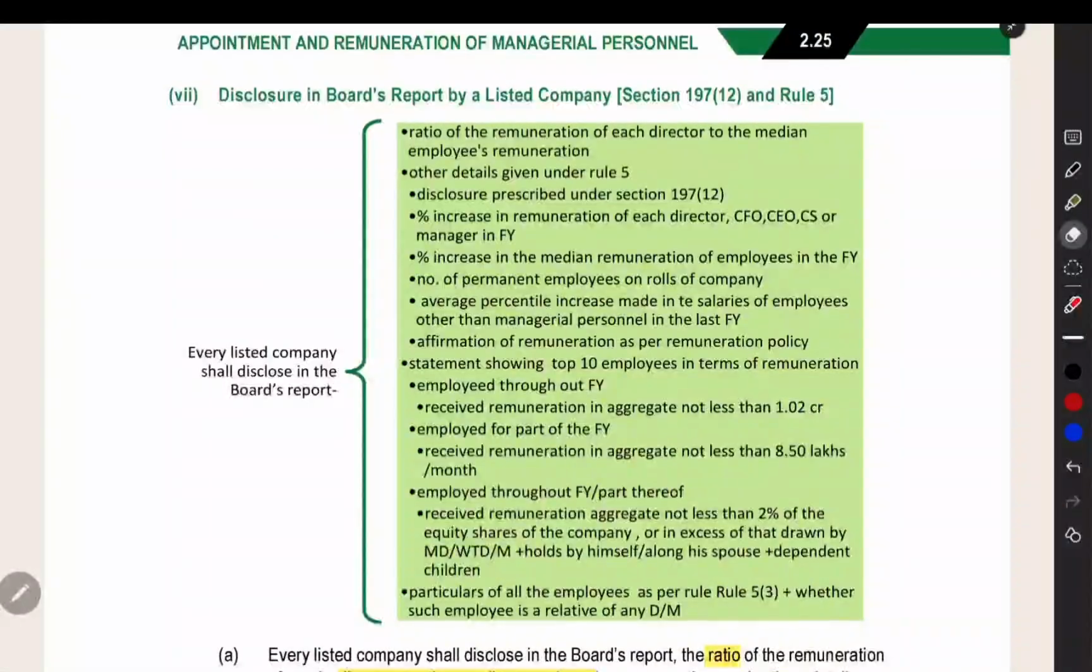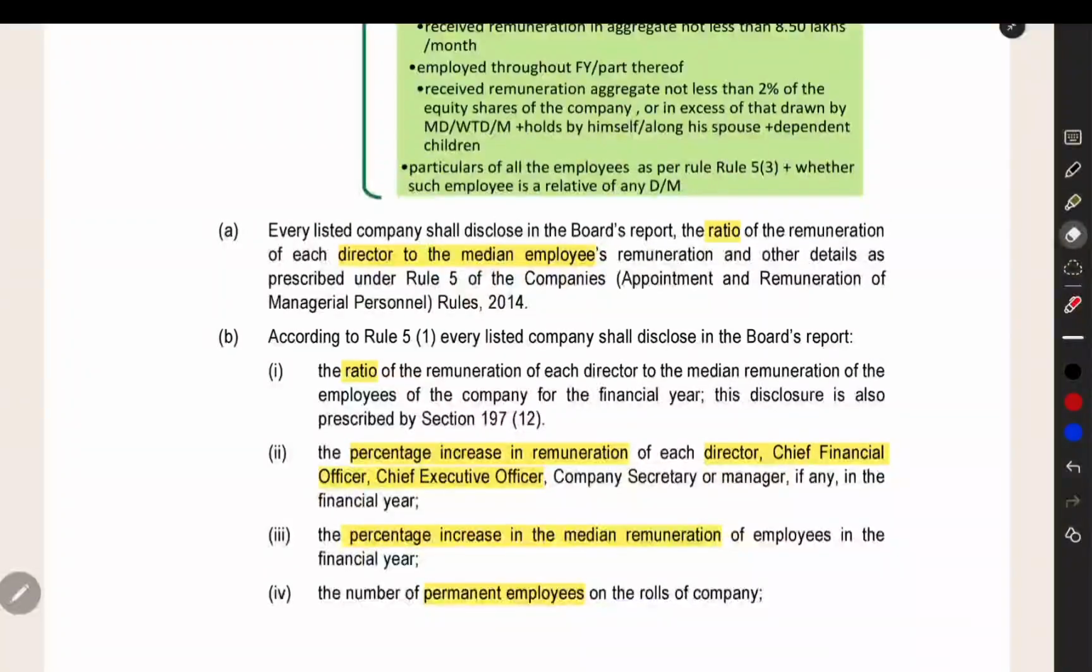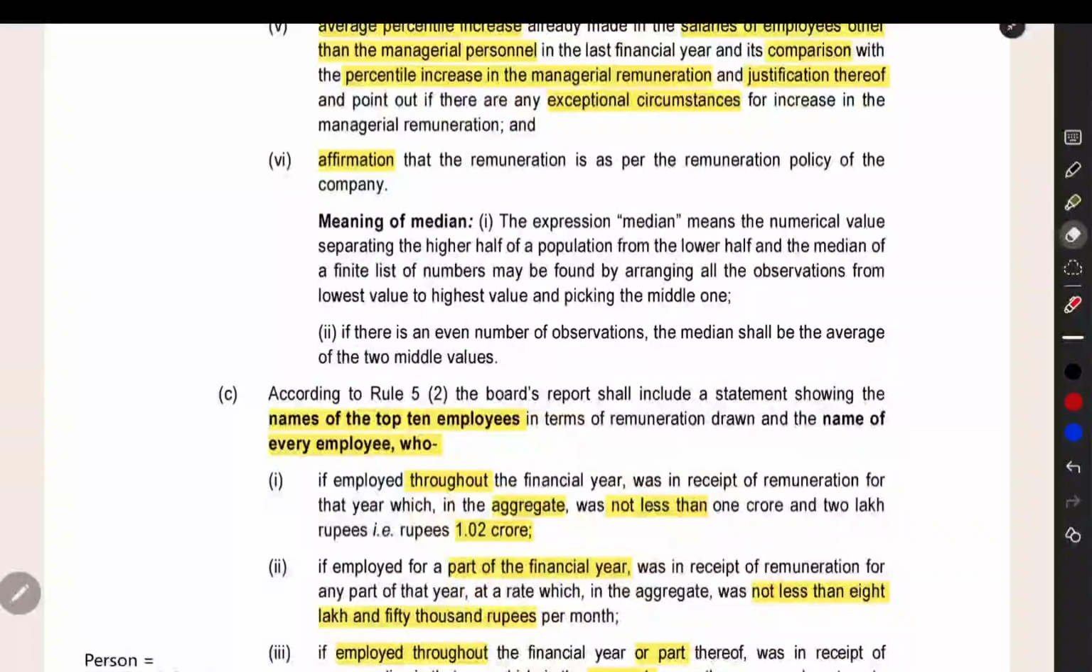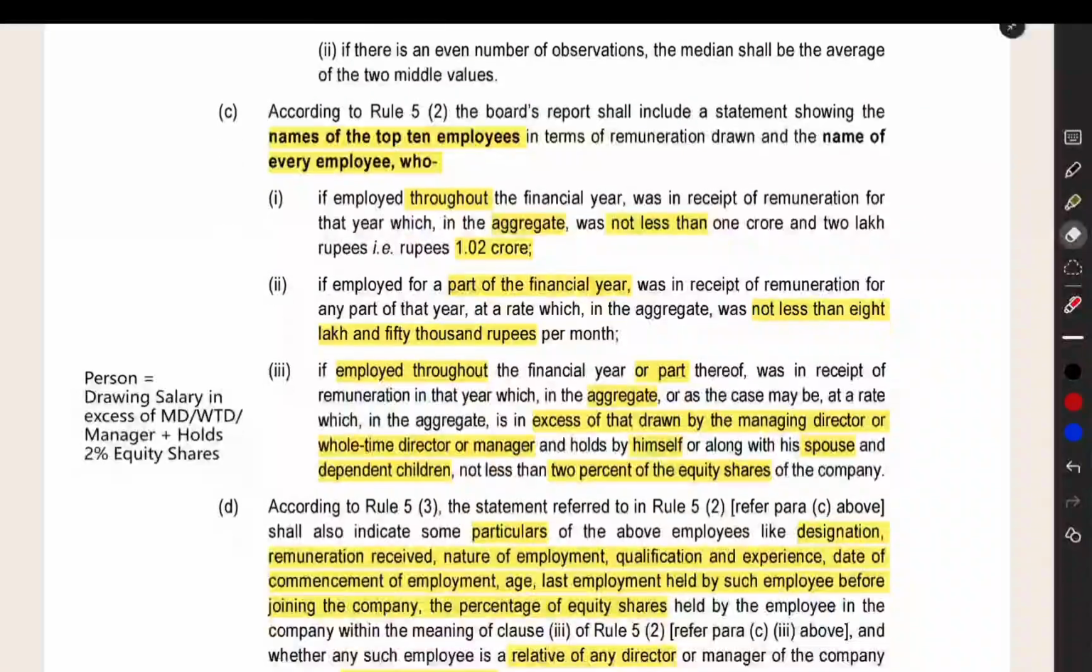So we have to give some disclosure in the board report for a listed company related to some information like ratio of director salary to the median employee salary. Such ratio we have to give. We have to give a lot of disclosure relating to the employee's salary and then the director's salary. We have to compare it and give some disclosure in the board of director report.